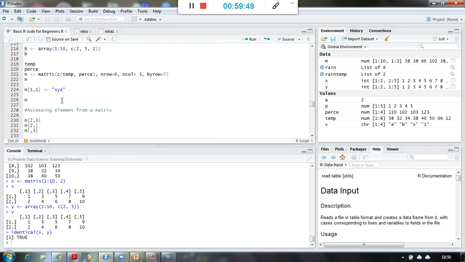Okay, so 99 percent or more of us are going to work on data frames. But data frame is an evolution from all these earlier deeper level programming techniques. Those who want to be into the core programming will work on all these things. But people like us who are working in data science and data analytics don't have to get into this deep level unless you have a specific interest.